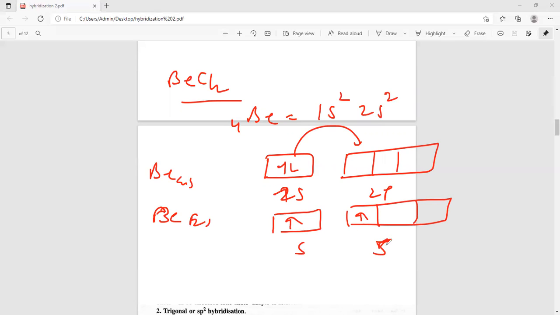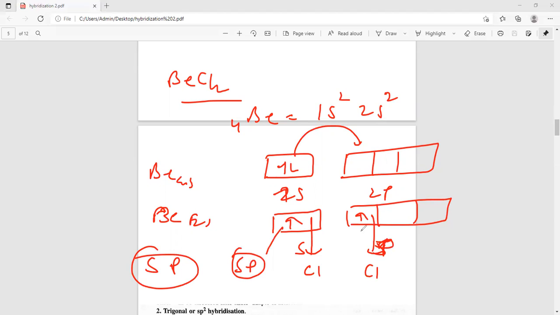And chlorine combines with these electrons, and here 1s and 1p orbital take part in hybridization. So this is called sp orbital, and after hybridization it is called sp hybridization. Two orbitals take part in hybridization: one is s and one is p. That is why it is called sp hybridization, and its shape is linear.